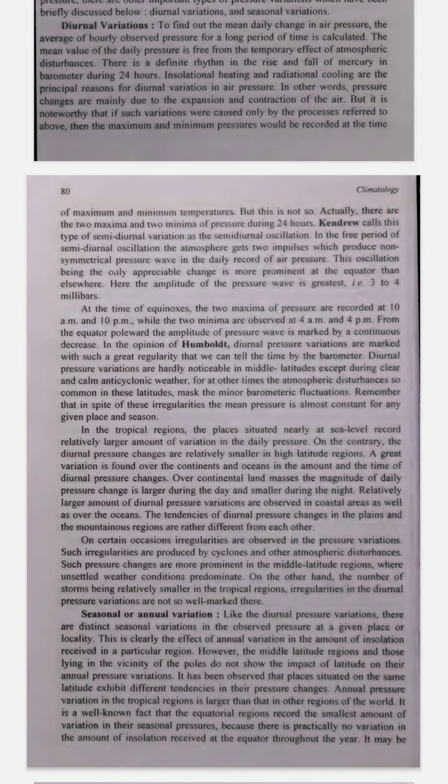5. Semi-diurnal oscillation. Two ups and downs. Semi-diurnal variation means there are 2 times during the day when the air pressure is high, maxima, and 2 times when it is low, minima. This is a bit surprising because if the pressure only depended on temperature, we would expect only 1 high and 1 low pressure each day.